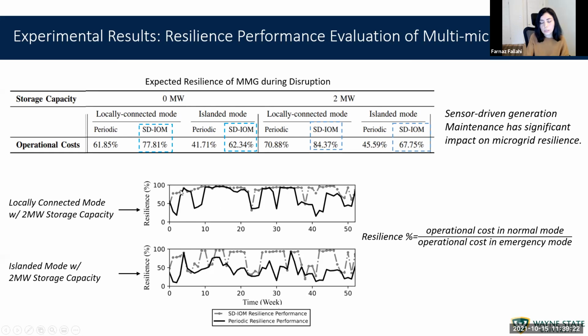And here you can see the resilience performance at each time period. The gray dotted line represents the performance of our model. The black line represents the performance of the periodic model. So you see that in most cases in the locally connected mode, we could even keep the resilience performance near 1, which is awesome. But for periodic, in some periods, the resilience performance drops.